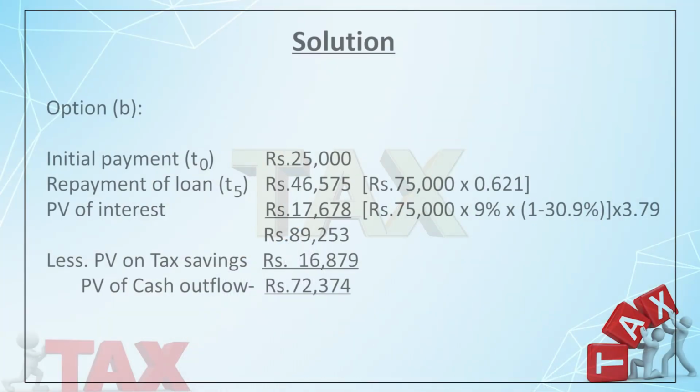In the same fashion, whenever I pay interest, I get a tax benefit. So I am deducting the tax benefit from it. So it is 1 minus 0.30, multiplied by 0.9, means my outflow is the balance. That is multiplied by 3.79, which is the annuity factor because this flow is the same. So I add 0.909, 0.826, and so on, and it comes to 3.79. The present value of interest comes to 16,678 and the total is 89,000 something. Whenever I purchase an asset, it's not important whether I pay out of my own pocket or I finance it out of a loan, I will get depreciation. So the depreciation benefit is already calculated at 16,879. So the present value of outflow comes to 72,374.